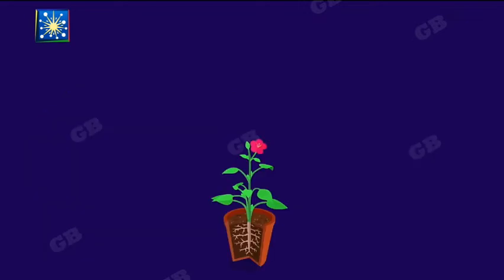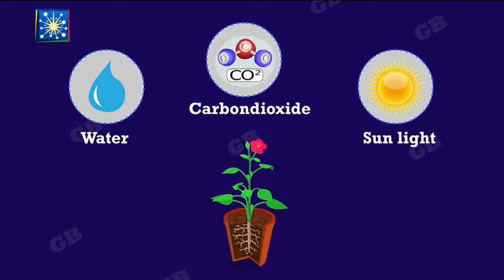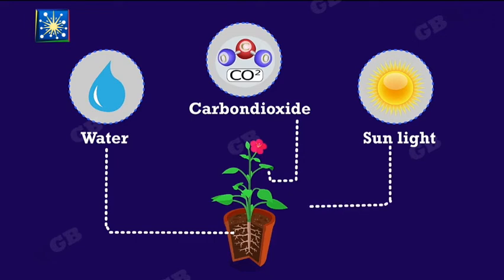Now we will see how a green plant takes its ingredients from the environment. So first of all, it takes carbon dioxide gas from air through the little pores present on the back side of the leaves, which are known as stomata. Next, the water is absorbed through the root hairs present on the roots. Now, the leaves of the plant provide the surface area to trap the sunlight energy from the sun.